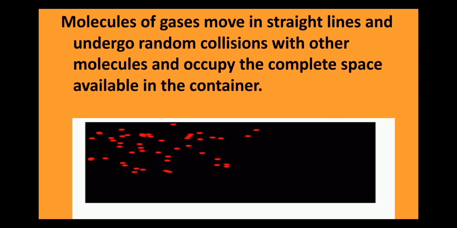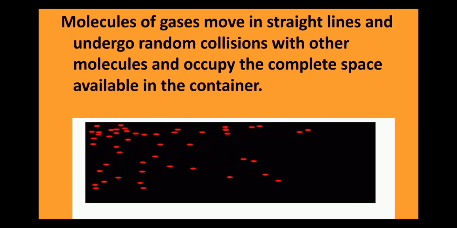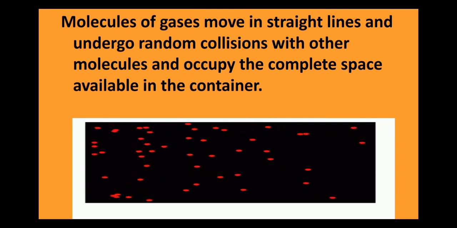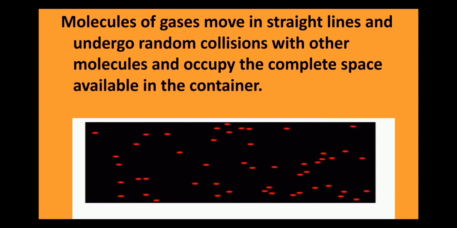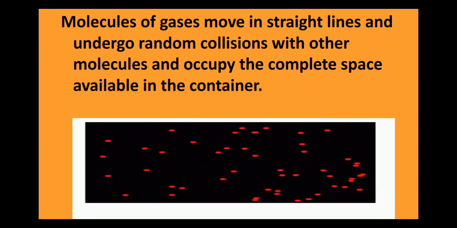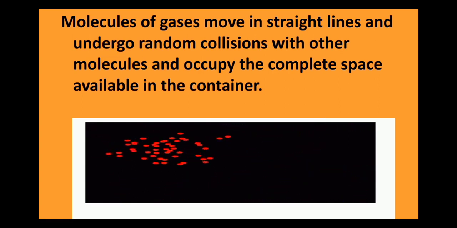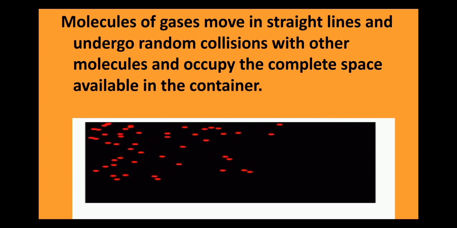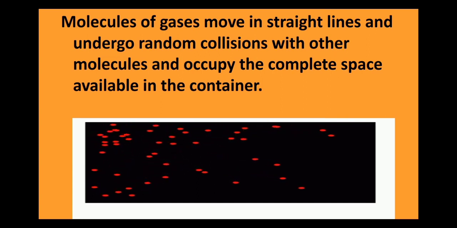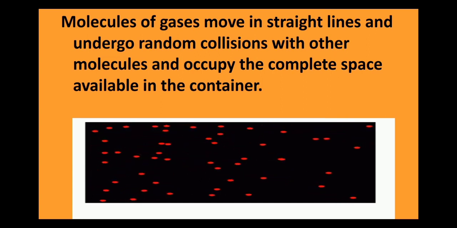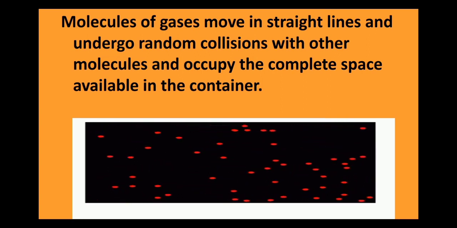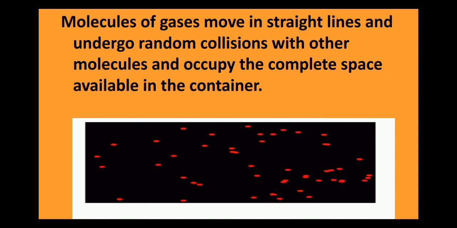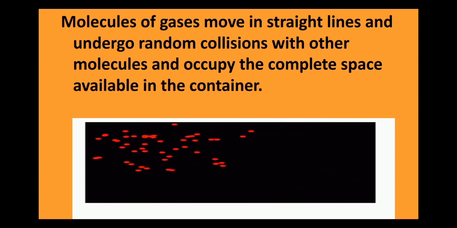Now look at this. What do we see? The molecules of a gas are spreading out. That means the molecules occupy the complete space that is available in the container. Also, the molecules move and they collide with each other. They undergo collision. That means at times the molecules also hit each other. So that is random collision.